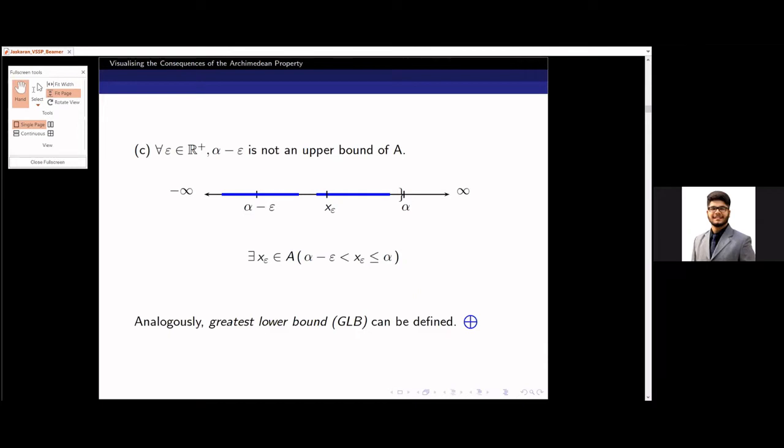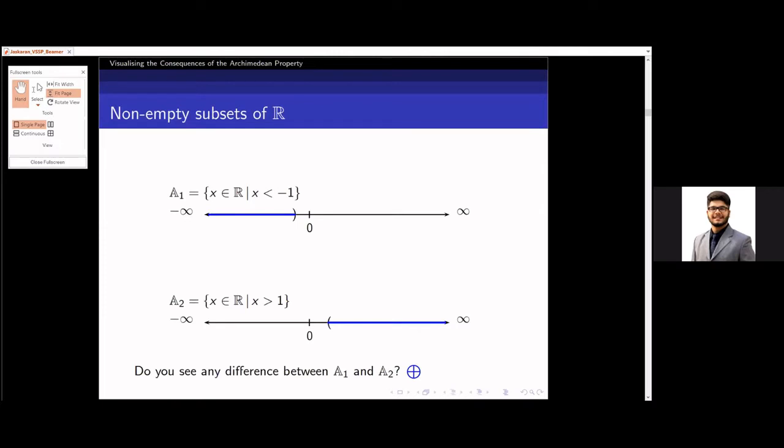Analogously, you can also define the greatest lower bound or the GLB of the set, right? So now I will show you some non-empty subsets of R and we will try to figure out what's happening. Let A1 be the set of all real numbers which are less than 1. Okay, so this is the real line which has the shaded portion of all the real numbers less than 1, and the bracket shows that it is an open set, right? The other one is A2, the set of all real numbers more than 1.